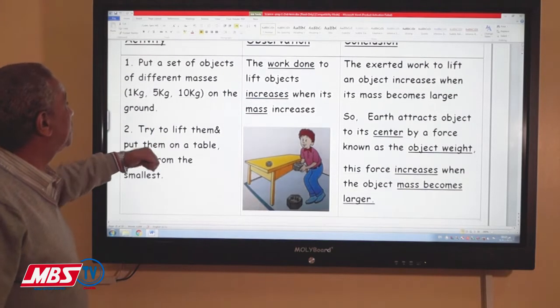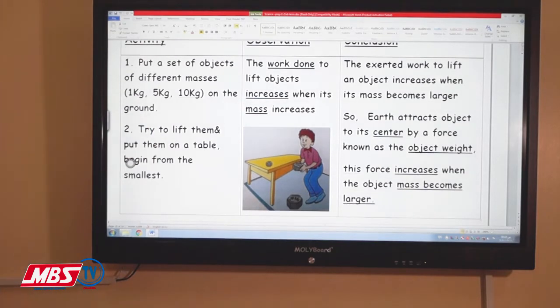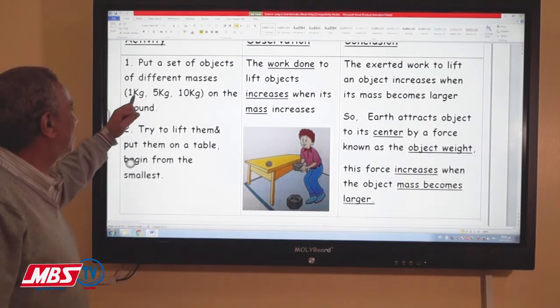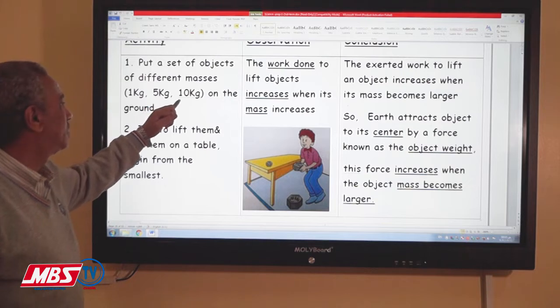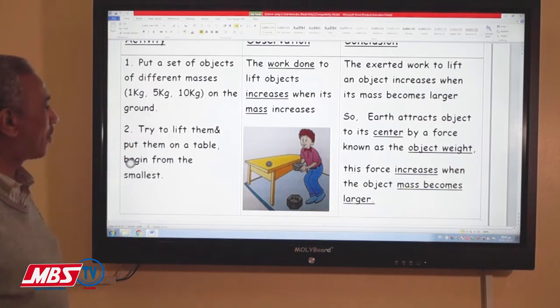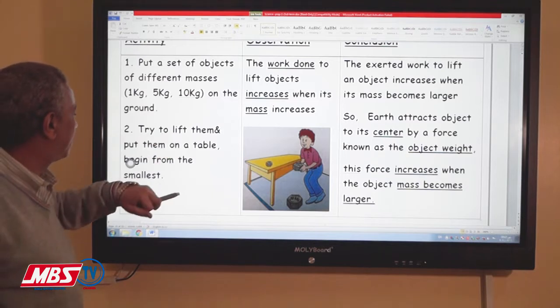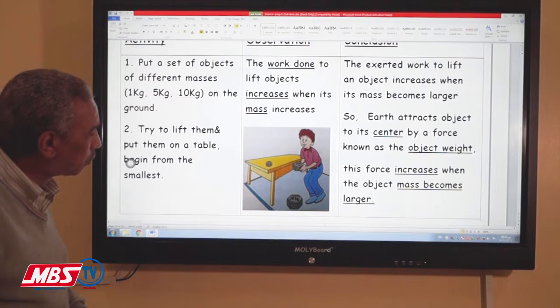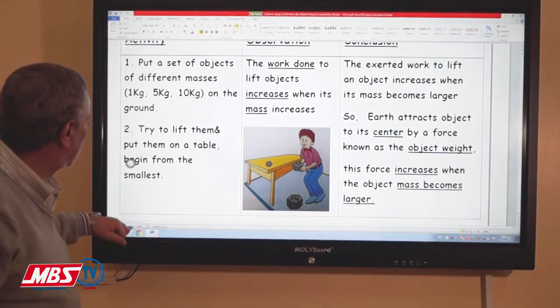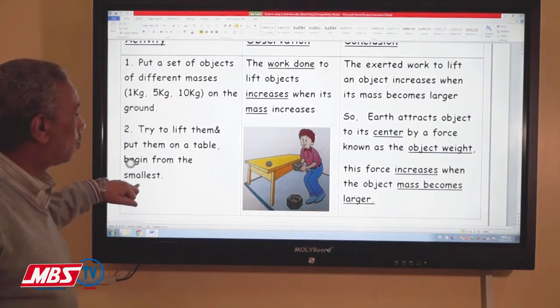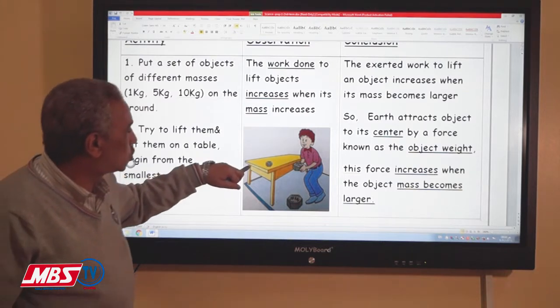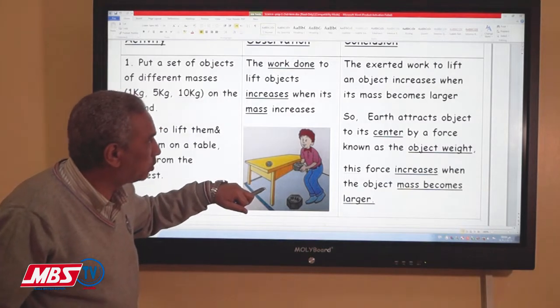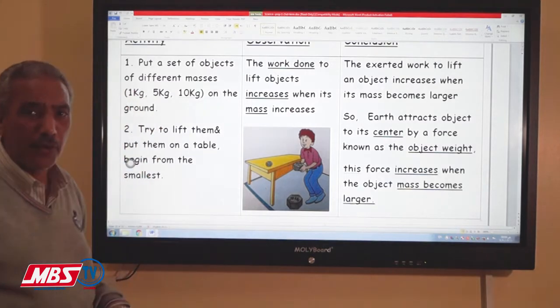Okay? Put a set of objects of different masses, 1 kilogram, 5 kilograms, 10 kilograms, on the ground. And then we will try one by one to lift them and put them on the table like the drawing in front of you. We will begin with the small mass and then move to the bigger one.